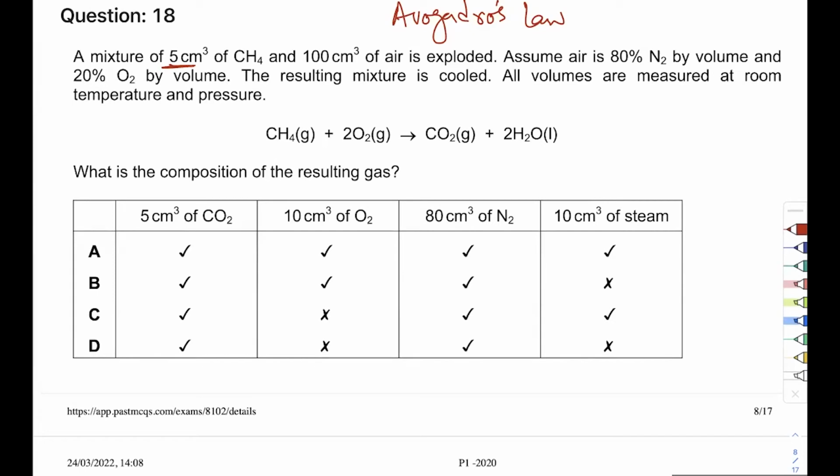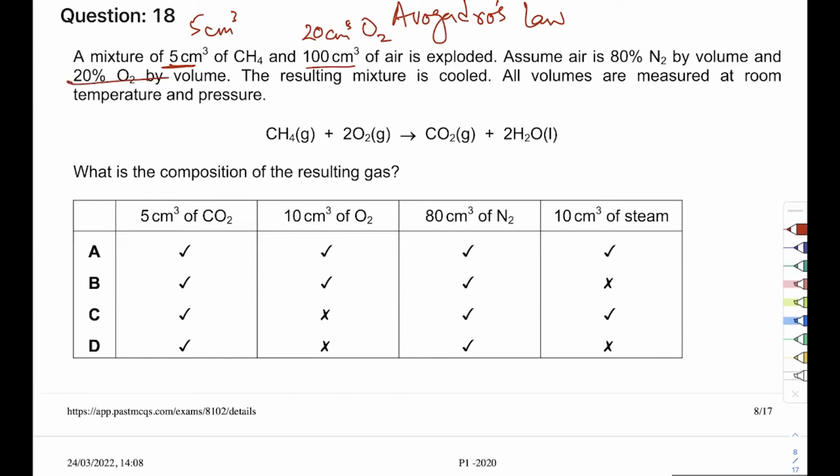It is saying there is 100 cm3 of air and 5 cm3 of methane. Assuming air is 80% nitrogen by volume, tell me, 80% nitrogen by volume means it's not going to react. So how much oxygen do I have? I just have 20% oxygen, which means out of 100, I have 20 cm3 oxygen. So 5 cm3 methane and 20 cm3 of oxygen.